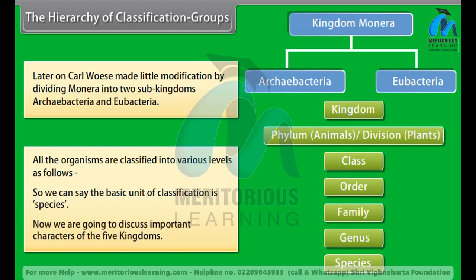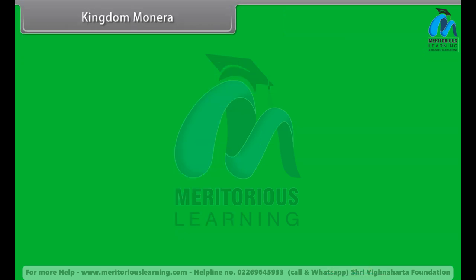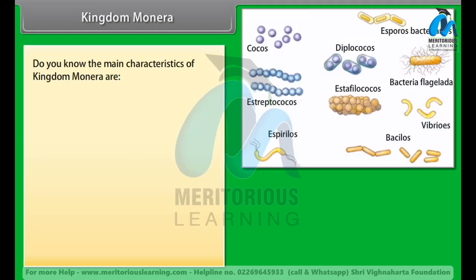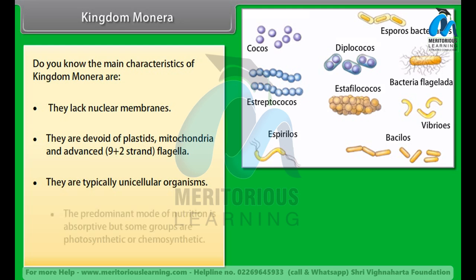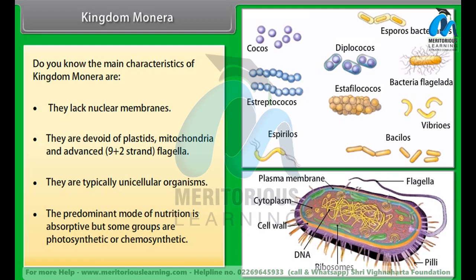Now we are going to discuss important characters of the five kingdoms. Kingdom Monera. The main characteristics of Kingdom Monera are that they lack nuclear membranes, and they are devoid of plastids, mitochondria, and advanced 9+2 strand flagella. They are typically unicellular organisms. The predominant mode of nutrition is absorptive, but some groups are photosynthetic or chemosynthetic.